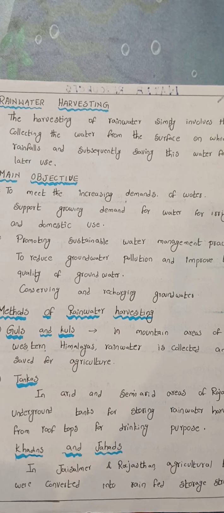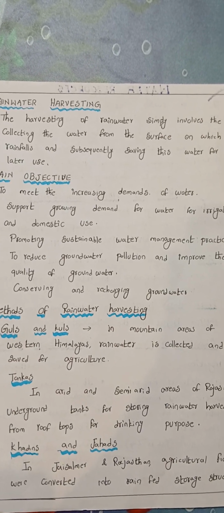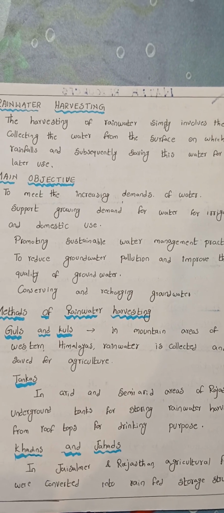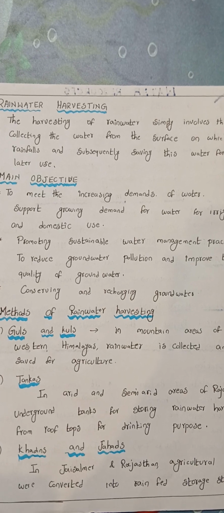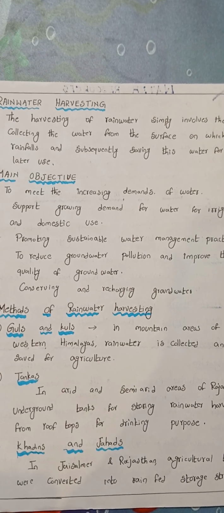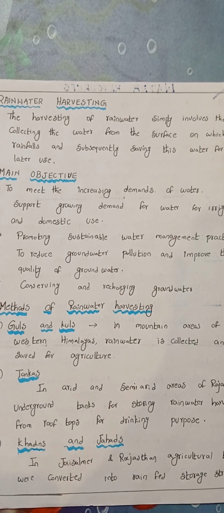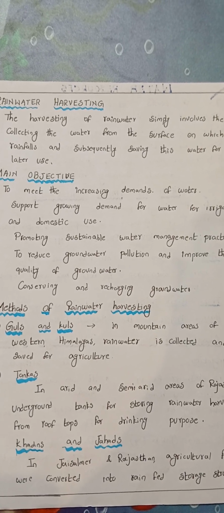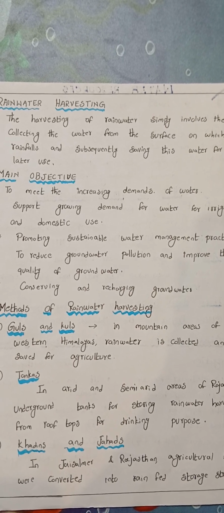The harvesting of rainwater simply involves collecting the water from the surface on which the rain falls and subsequently saving this water for later use. Main objective: to meet the increasing demands of water, support growing demands for water for irrigation and domestic use, promoting sustainable water management practices to reduce groundwater pollution and improve the quality of groundwater, conserving and recharging groundwater.